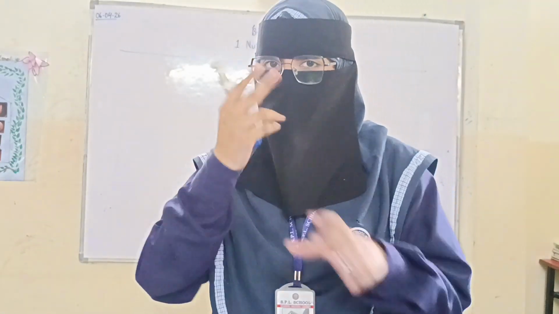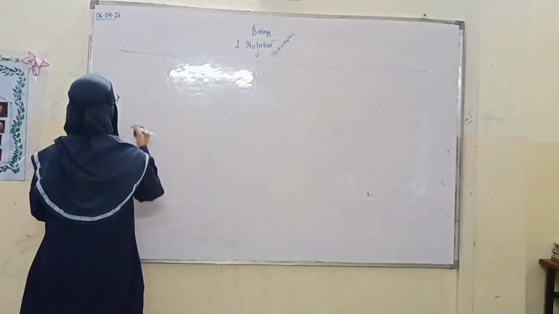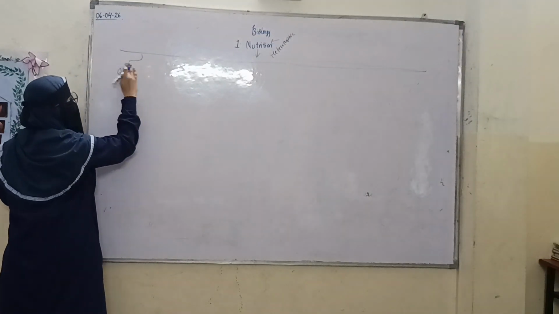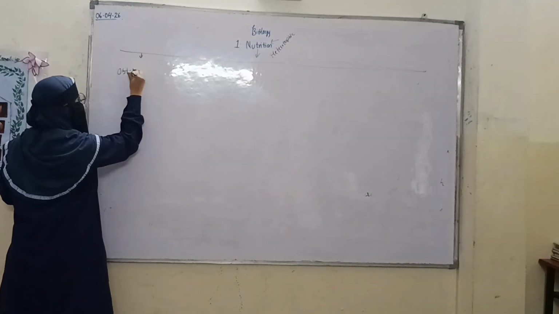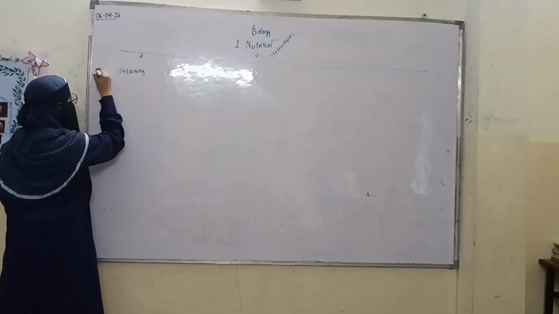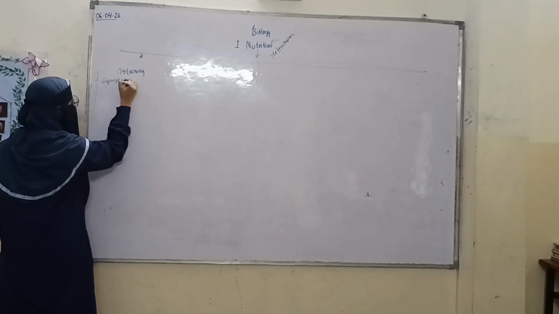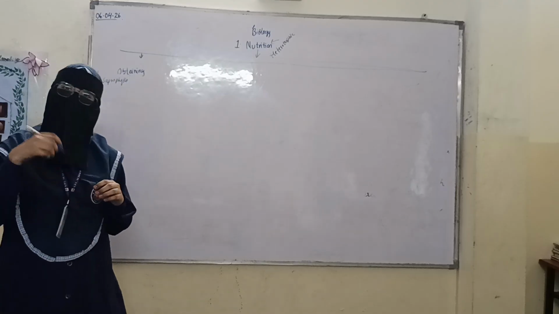Some break food outside their body and absorb it. Whatever food is there, they break it outside their body and then absorb it into their body. These are called saprobionts. First, we are going to learn about saprobionts. Outside their body, they break it and then they absorb it.